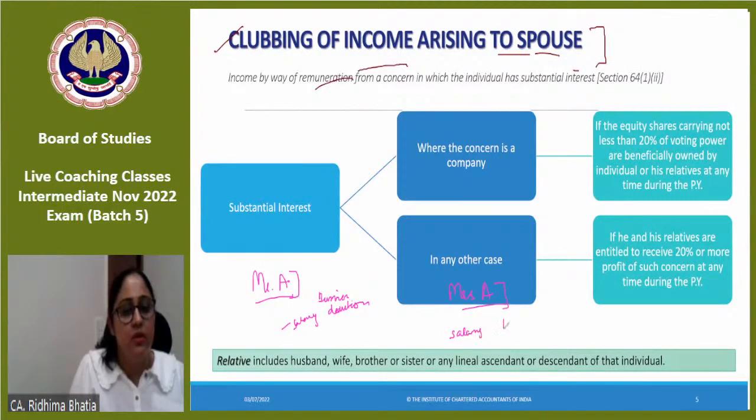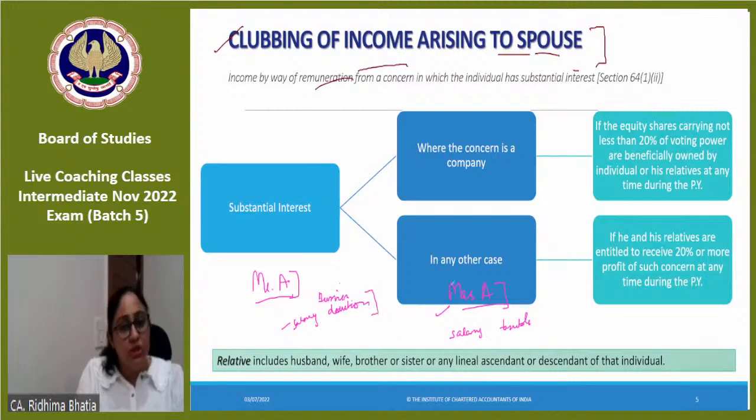Salary would be taxable. But Mrs. A does not have that much income where she has to pay tax. So suppose salary is 2,40,000. So 2,40,000 would be taxable here, and the 2,40,000 will get a deduction from the business profit, right? Now Mrs. A is just getting a free fund salary. Free fund salary means she is not doing any work. She does not have any qualification which is required here for the salary payment.